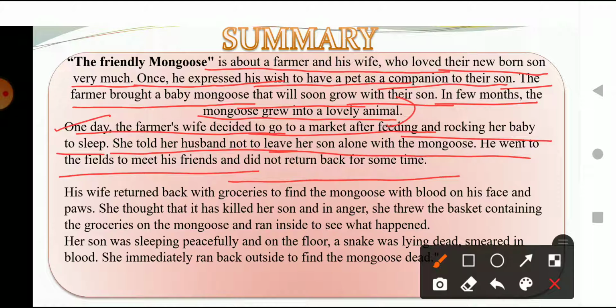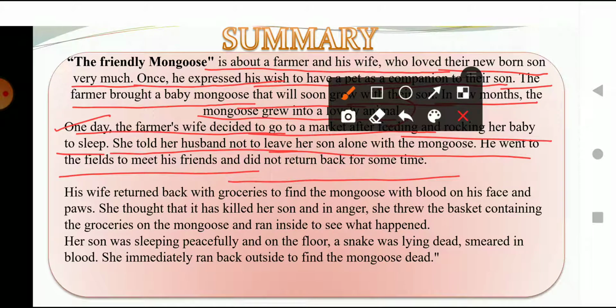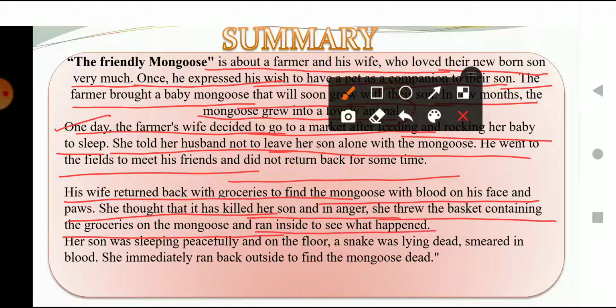After this, his wife returned with groceries to find the mongoose with blood on his face and palms. She thought that it had killed her son. In anger, she threw the basket containing the groceries on the mongoose and ran inside to see what happened. So the father of the child was busy talking with his friends, okay, and at home, only the mongoose and the child were there.